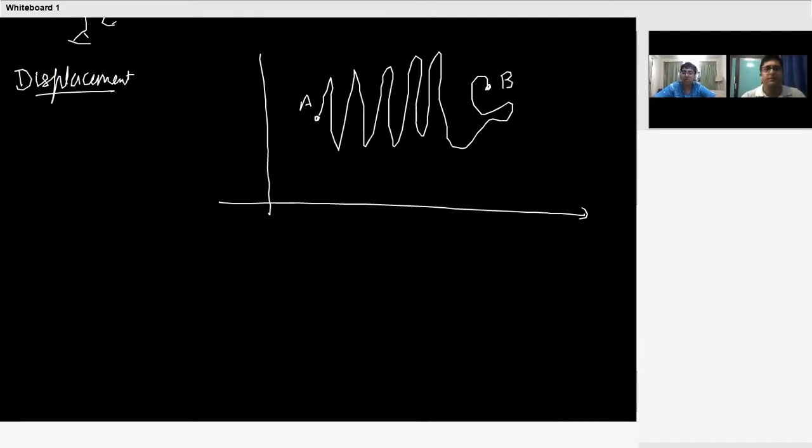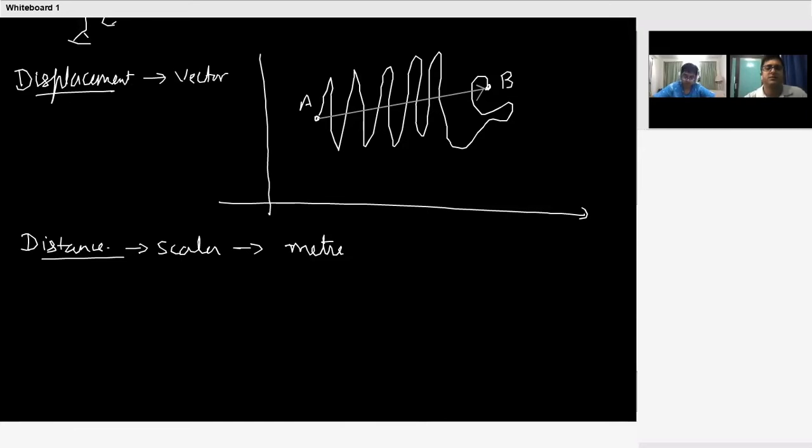But if you join point A with point B and show it like a vector, this is called displacement. So displacement is the length of this line, but displacement is a vector quantity. I hope you know what are the vector and what are the scalar quantities. So distance is a scalar quantity and it has a unit of meters. Displacement is a vector quantity and it also has a unit of meters.